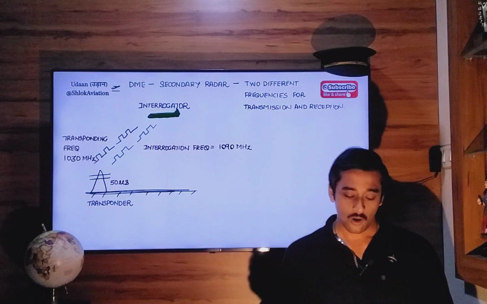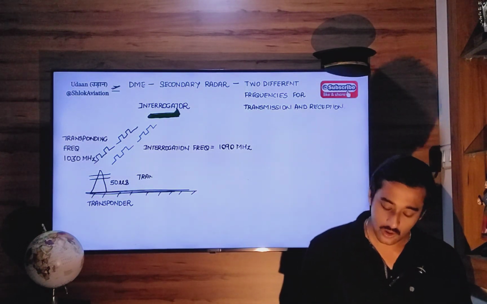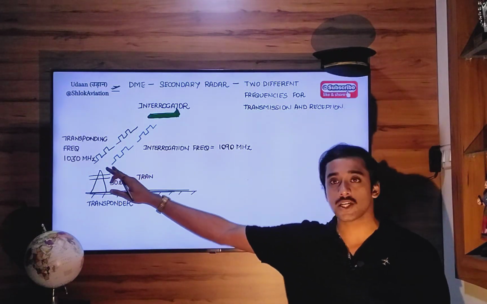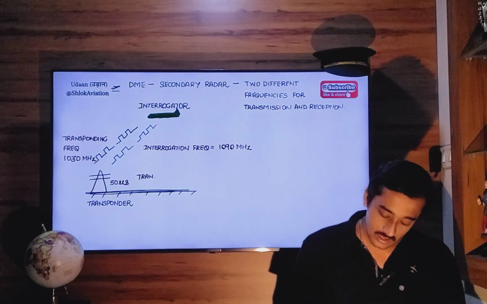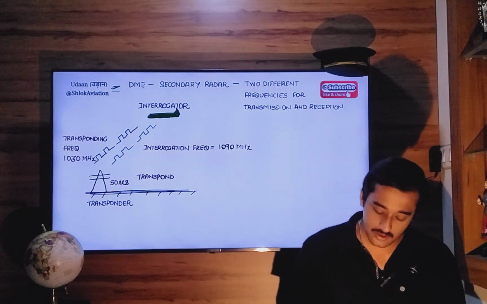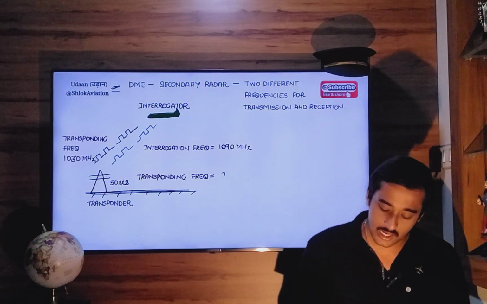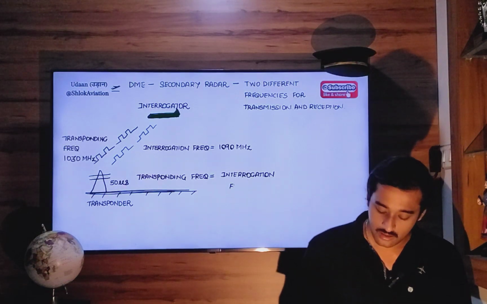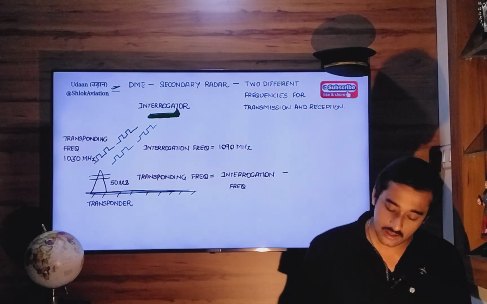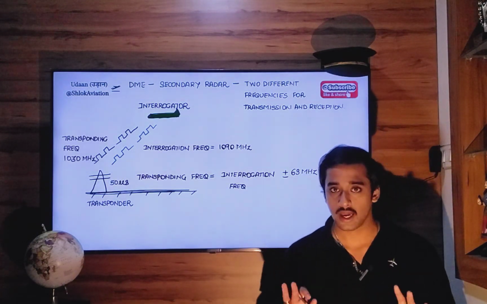Now, always remember the transponding frequency, or the frequency at which this DME station will send back the radio pulses towards the aircraft, that transponding frequency will be interrogation frequency plus minus 63 megahertz, plus minus 63 megahertz.